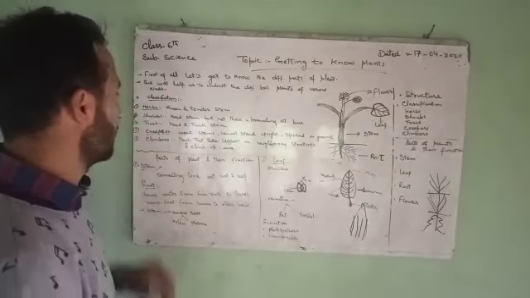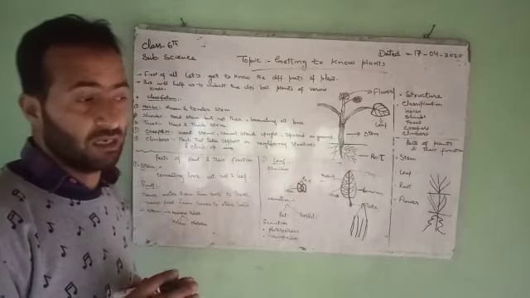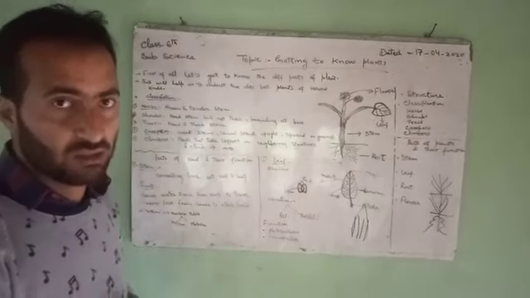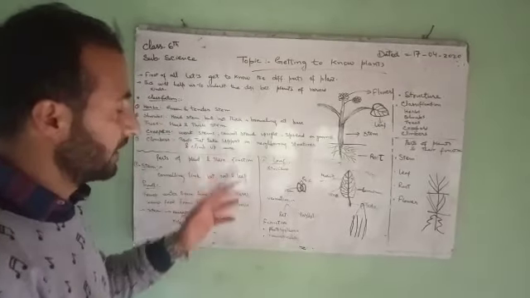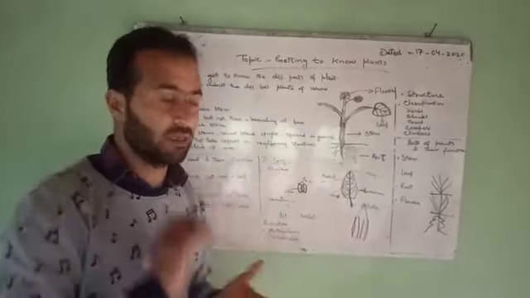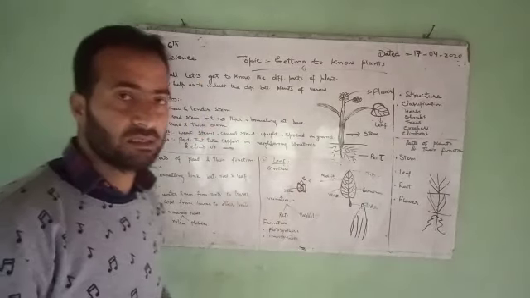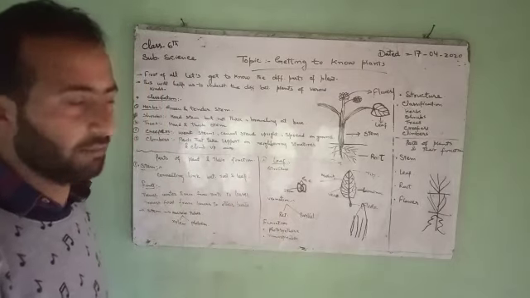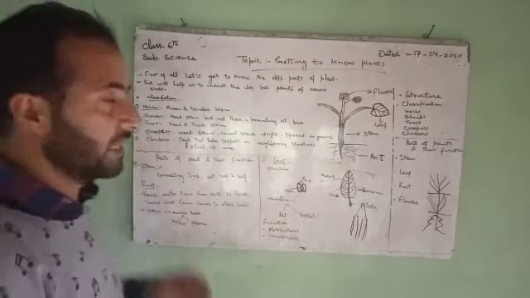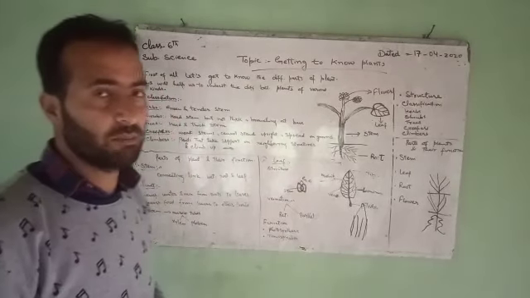And next to it are the creepers. Creepers are the group of plants having weak stems. The stem of these plants is so weak that they cannot stand upright, and they spread on the surface of the ground. And next to it are the climbers. Climbers are the plants that take support on neighboring structures and climb on them, and these are known as the climbers. This was all about the classification of the plants.